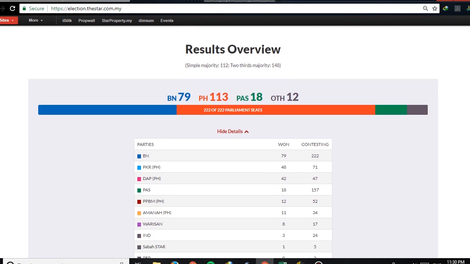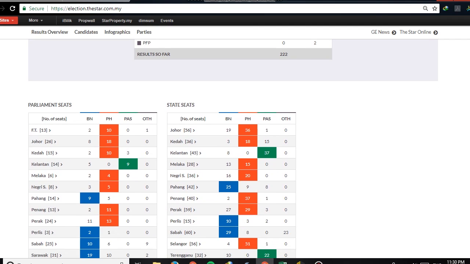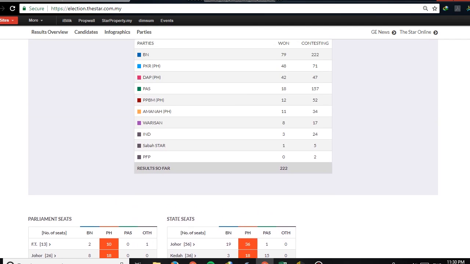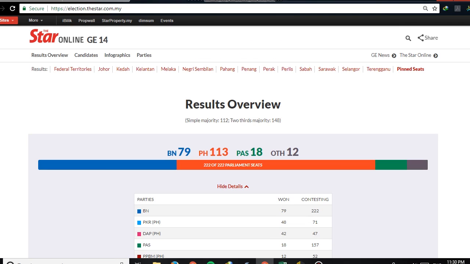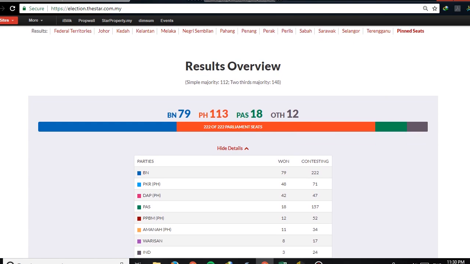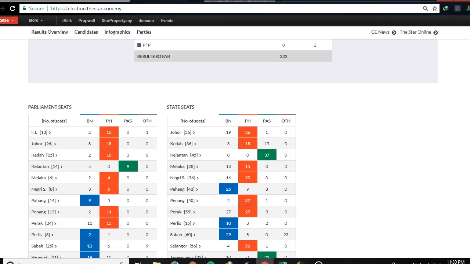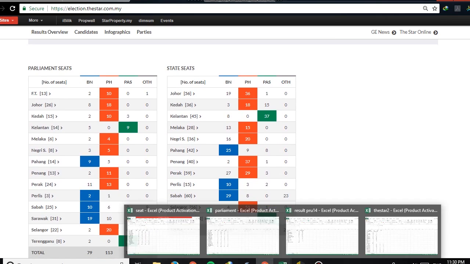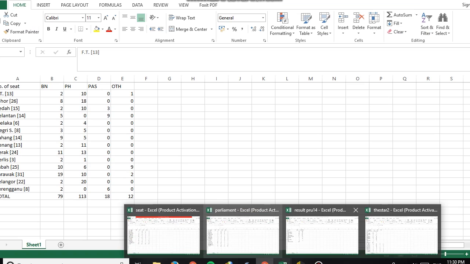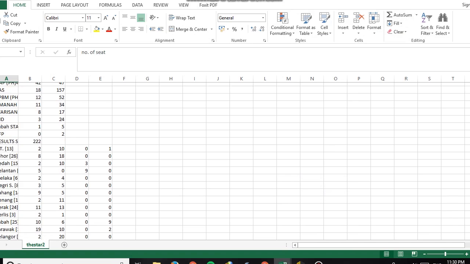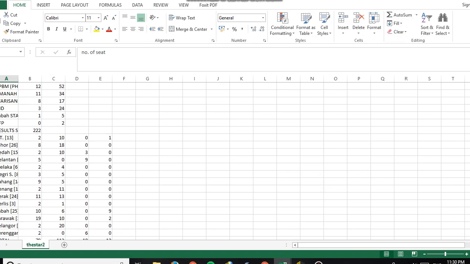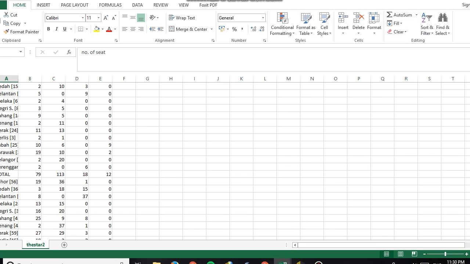Here I just divided it, such as the result PRU. Here we can know the PRU result and which party won. And here is the parliament in the state, such as Perak, which has 24 parliament seats, and BN only won 11 of the 24.